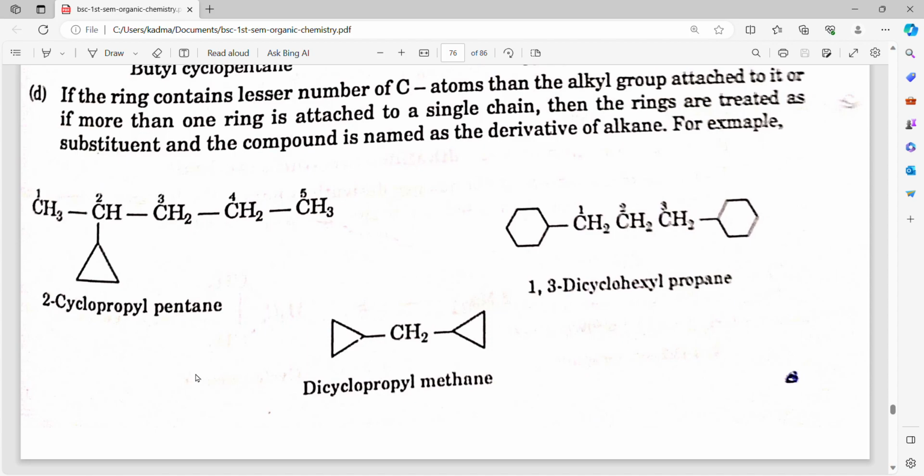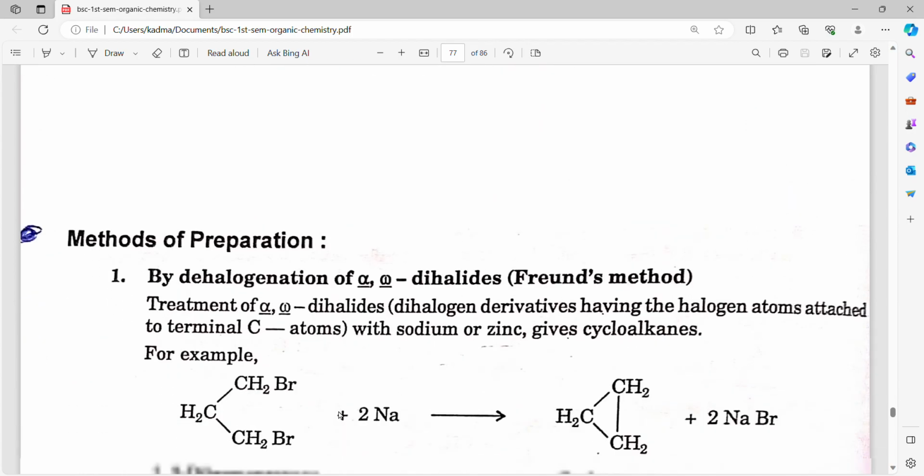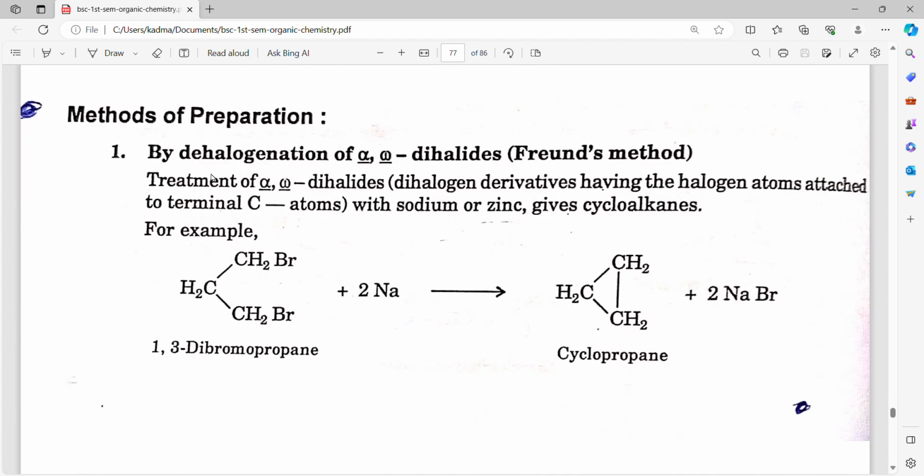For example, 2-cyclopropylpentane, 1,3-dicyclohexylpropane, dicyclopropylmethane.